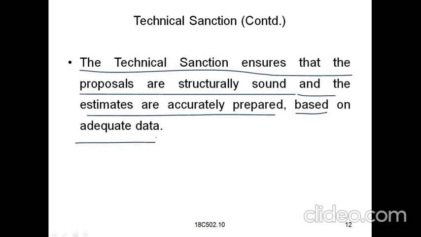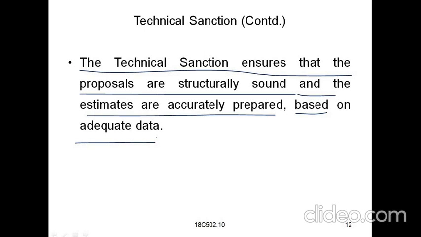What he is saying here is that the proposals we are giving regarding the project or any structural works are correct and clear, which is approximately the cost of the item or cost of the structure.